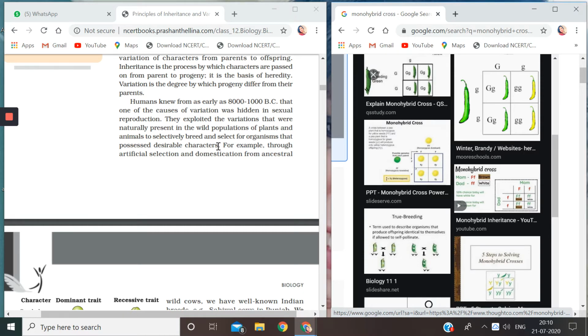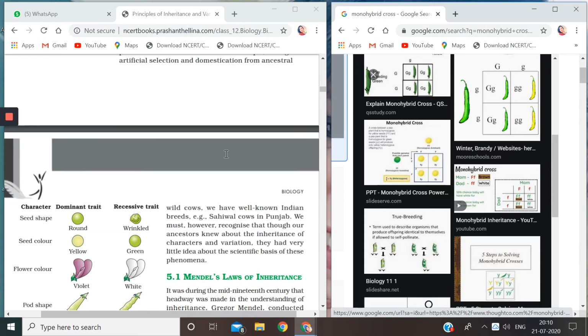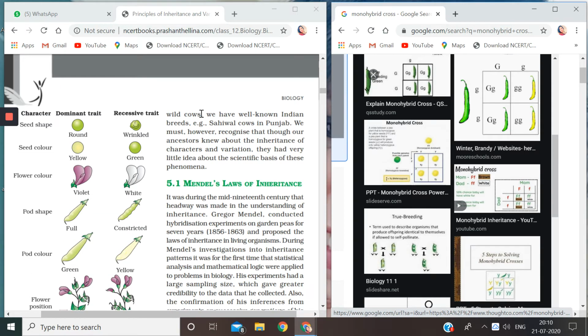For example, now you have to underline this, children. Through artificial selection and domestication from ancestral wild cows. Underline this. We have well-known Indian breeds. Example, Sahiwal cow in Punjab. Please underline, because one marker questions can come. What question can they ask you? How did we get the Sahiwal cow? Sahiwal cow belongs to which state of India? So the answer is Punjab. So you have to be particular with each and every line.